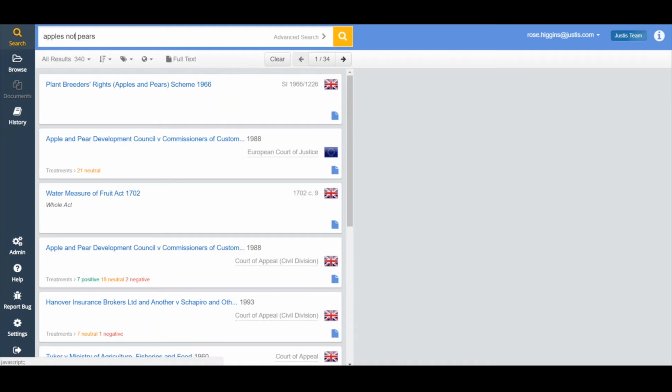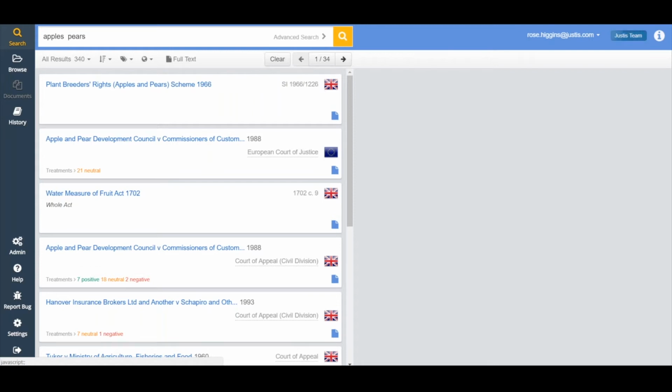Now I've got one more for you before we move on, and that is the proximity operator. So I want to tell the service that I'm interested in cases to do with apples and pears, but they have to be near each other. They have to be in the similar context. I'm not interested in a judgment that mentions apples in paragraph 1 and pears in paragraph 20, and they're not whatsoever related.